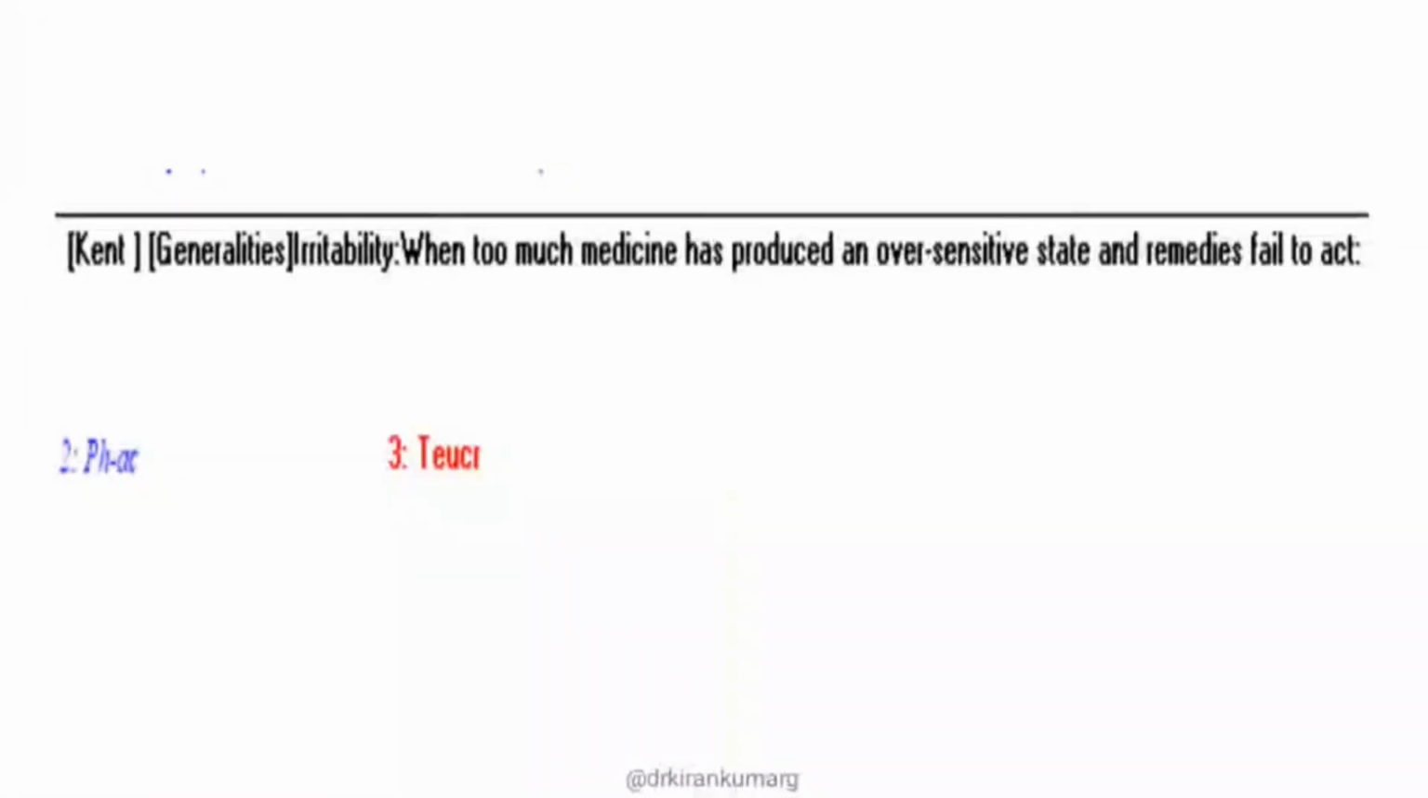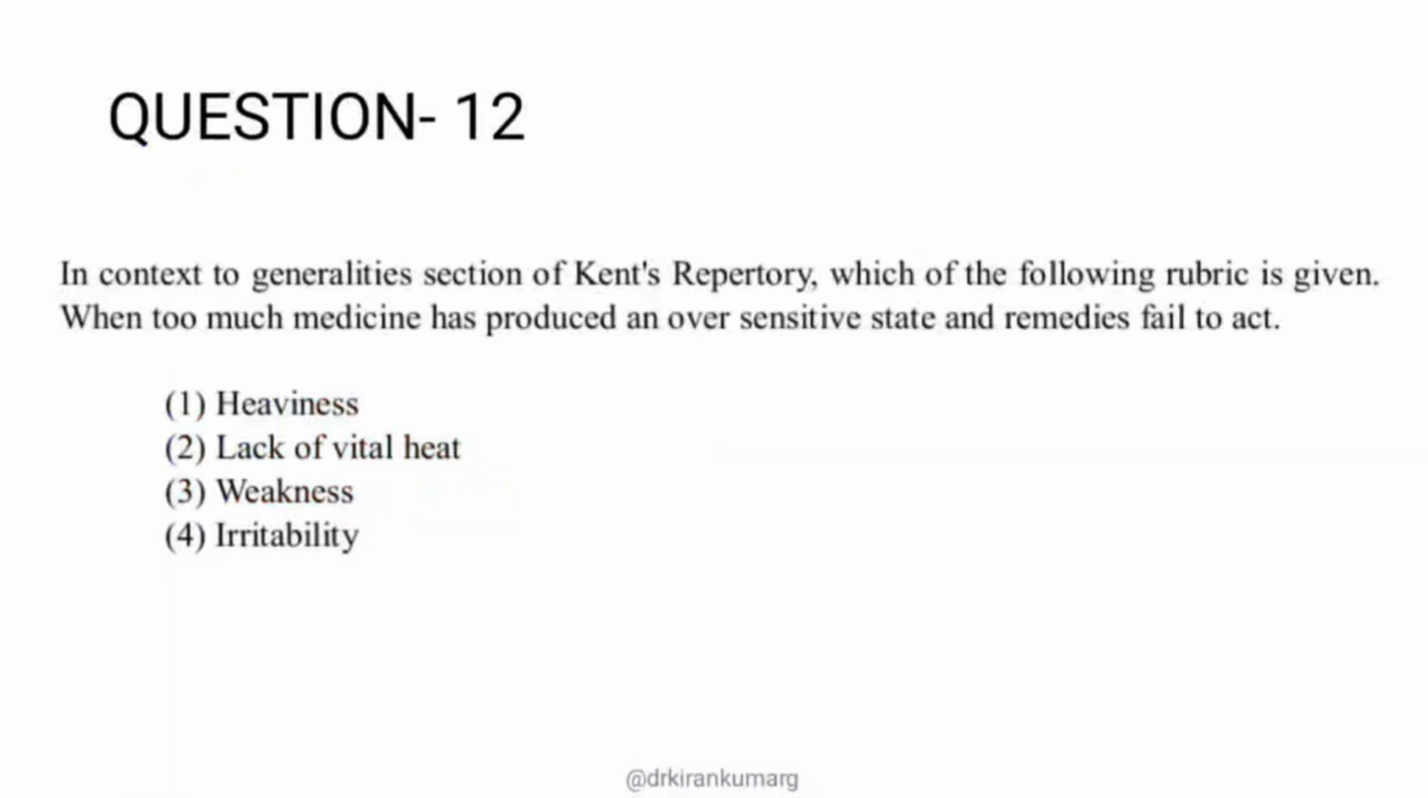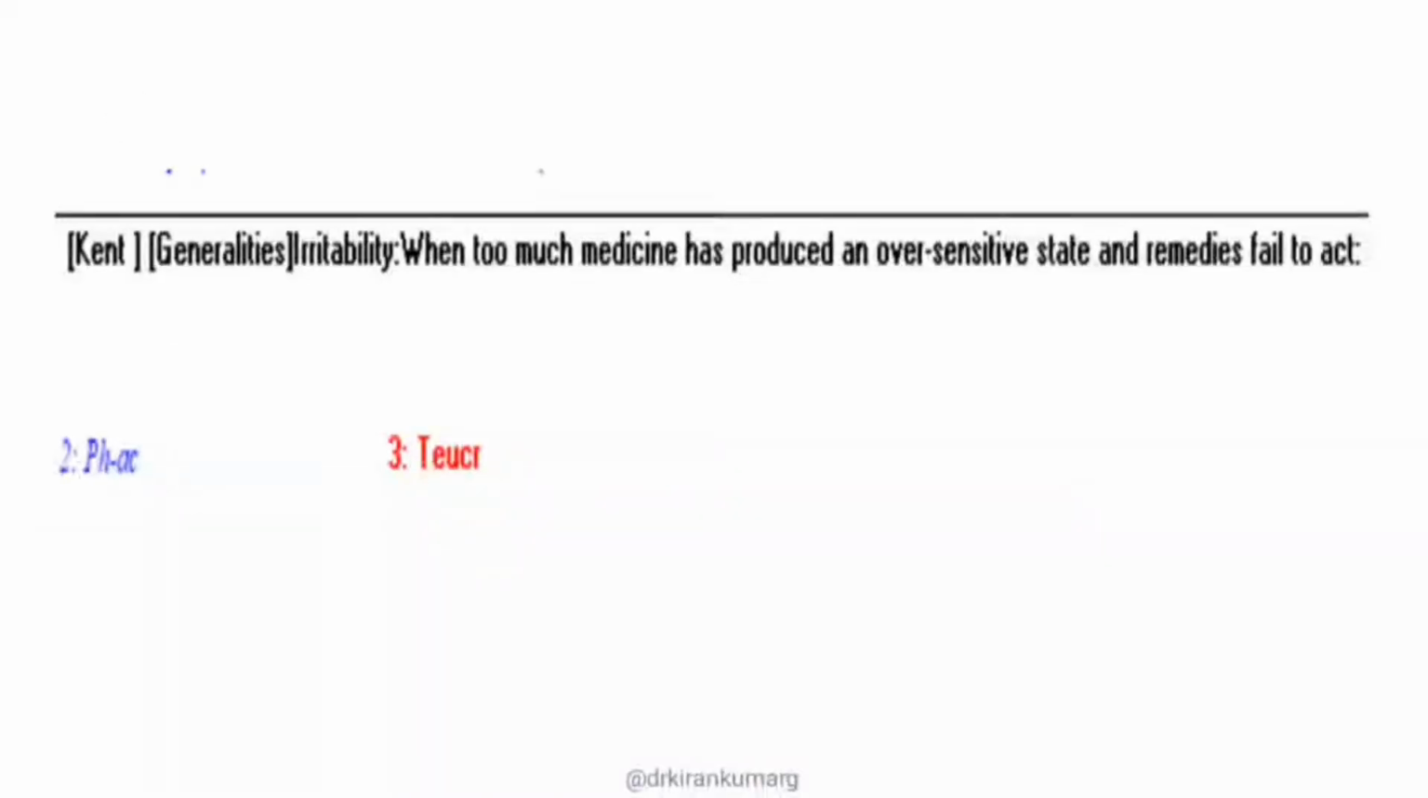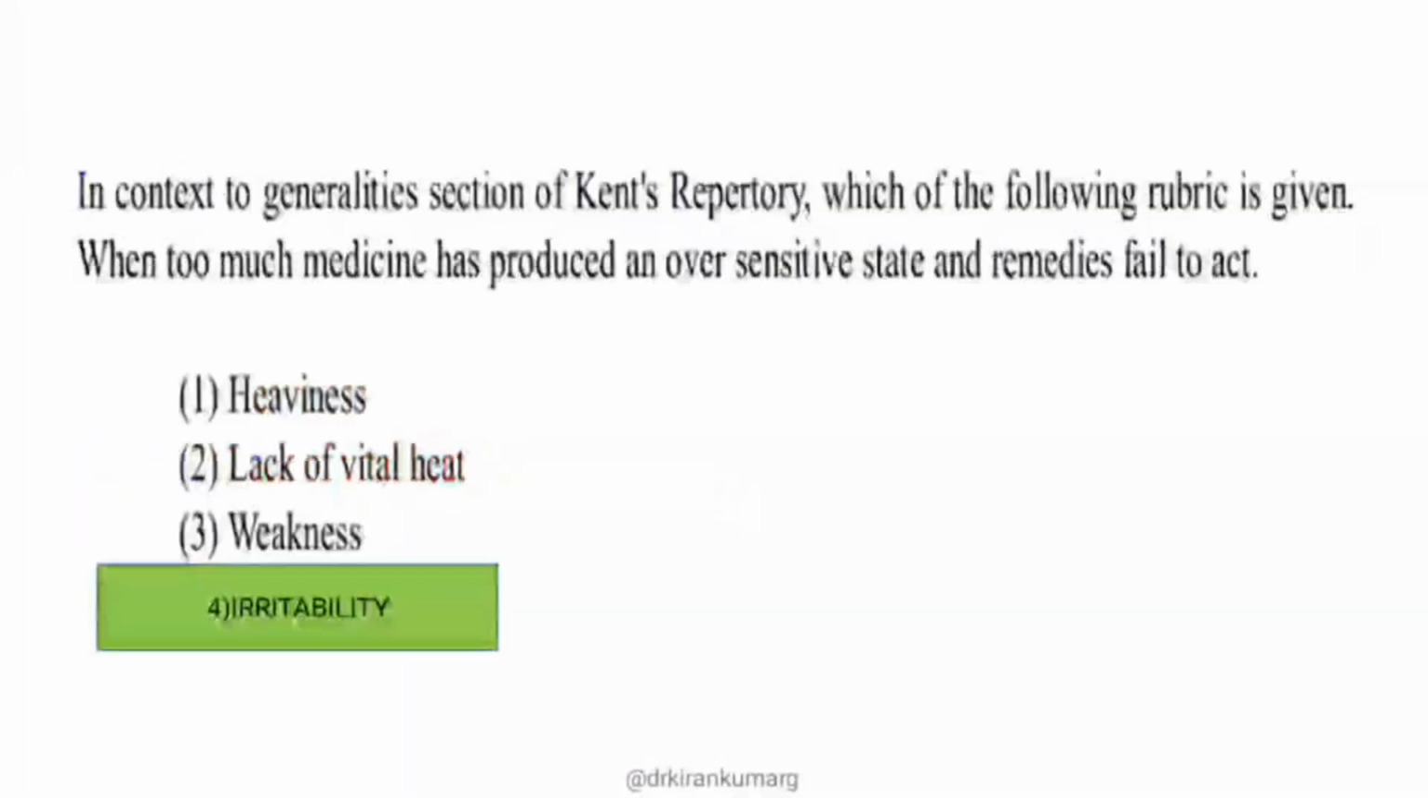Most of the time you rule out irritability very easily, because you think of it as Kent's mind rubric. But even in the generalities section there is a rubric called irritability. This is physical irritability due to the overreaction of the oversensitive state from the drug, and whenever no other remedy is acting because of the oversensitiveness produced by the drug, the remedy of choice is teucrium marum verum. It's in 3-mark, very thoroughly verified as well. So option 4 is the right option.